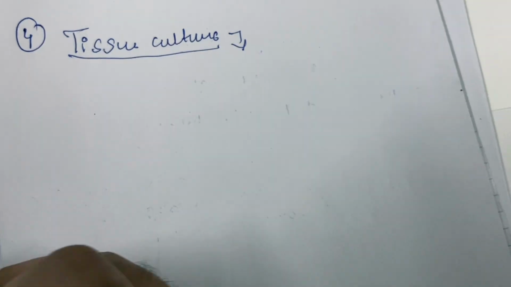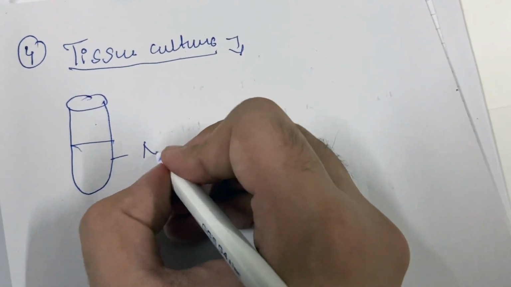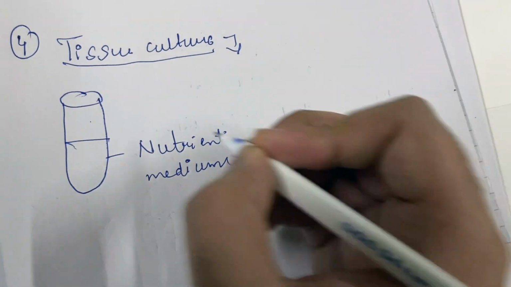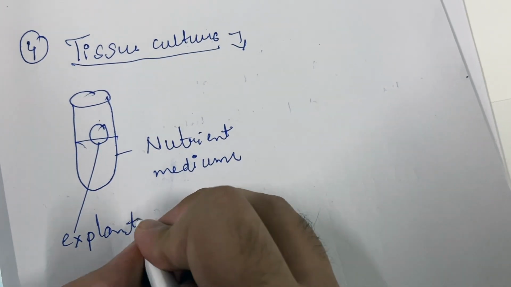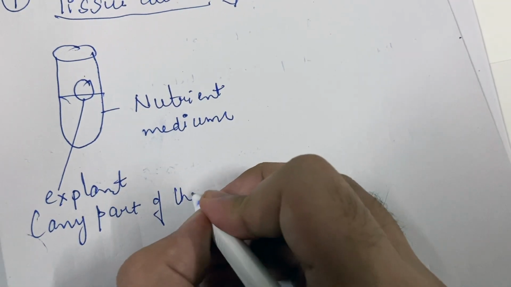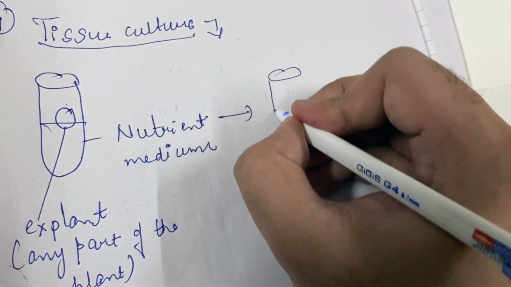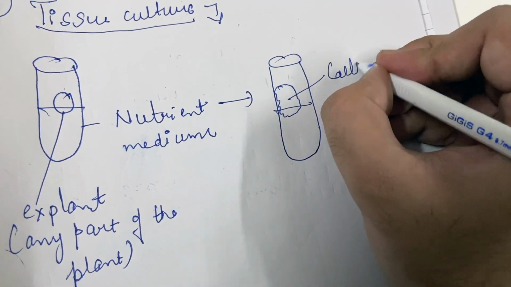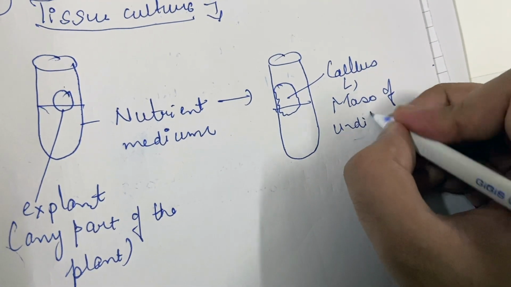Now the fourth and the last type of vegetative propagation is tissue culture. In tissue culture, we take a test tube. Inside the test tube, we put a nutrient medium and we take any part of the plant and put it inside the nutrient medium, that is known as explant. Explant is any part of the plant. After some time, this explant will grow into a mass of undifferentiated cells, which is called callus.